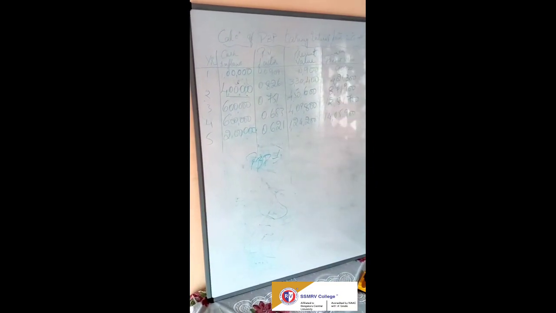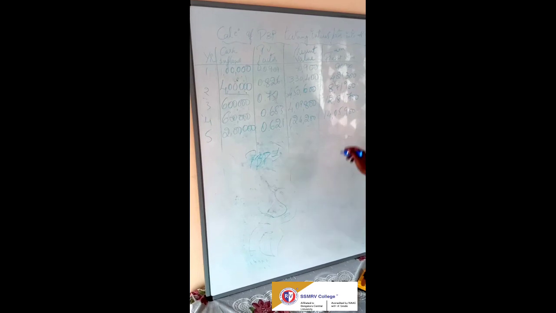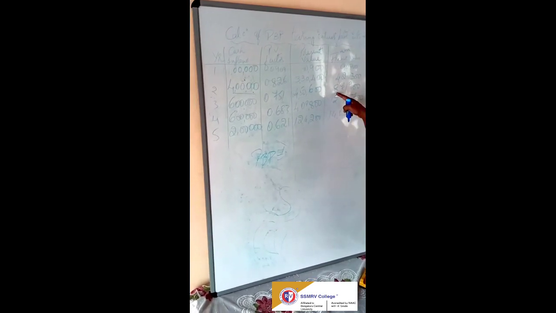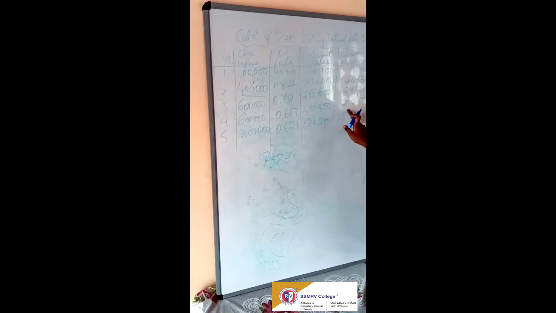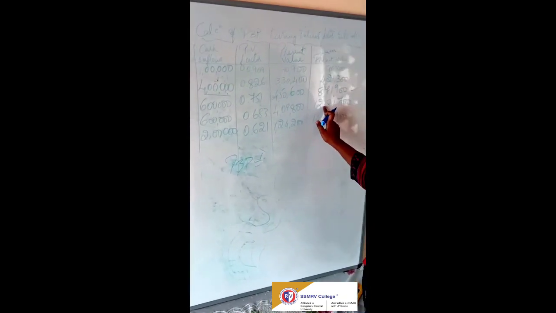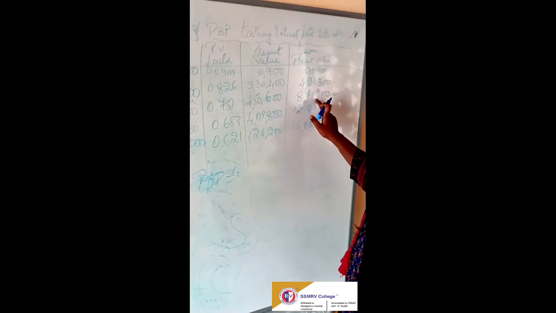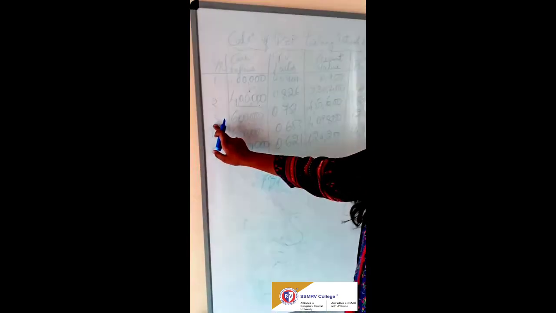The initial investment is 10 lakh. The nearest is 8,71,900, because the next one is more than 10 lakh. So the nearest is 8,71,900 and the year is 3 years.